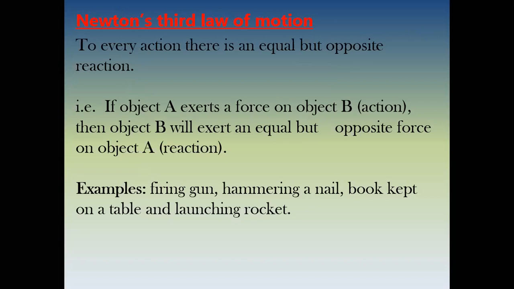Examples are firing a gun, hammering a nail. Yesterday we did an example that if you push or apply a force on the wall, in return the wall will also be applying force on you. So that is Newton's third law. To every action there is an equal but opposite reaction.